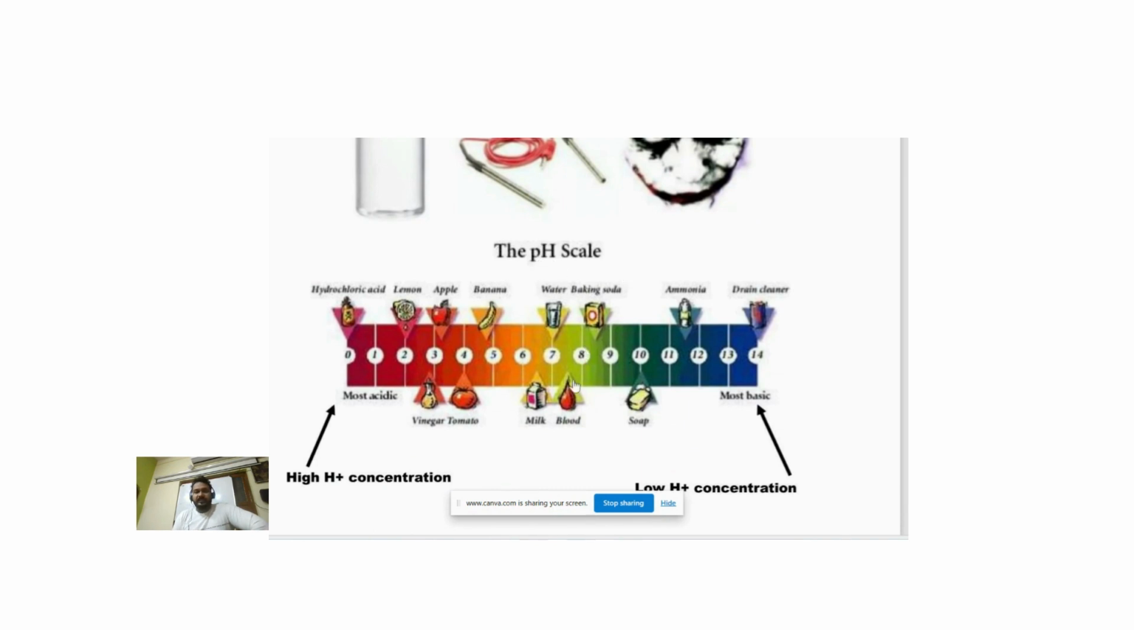Here you can see the pH scale. When the pH is 7, the solution is neutral. Less than 7 is acidic, more than 7 is basic. When we move towards 0, the acidity increases, and when we move towards 14, the basicity increases. It means if the pH is 0 or 1, it is a strong acid, and if the pH is more than 10 or 9, it is a strong base.